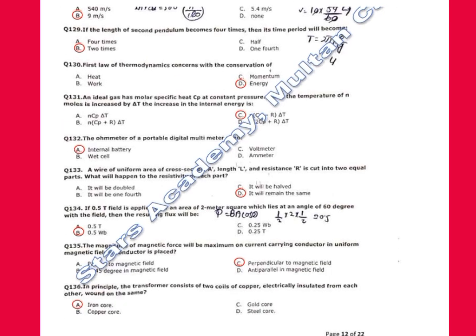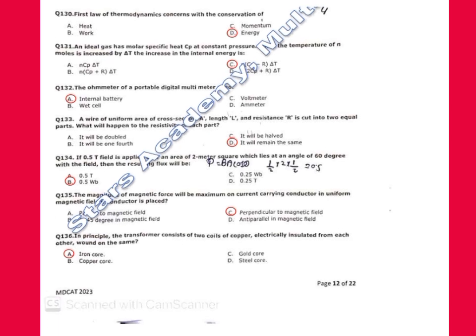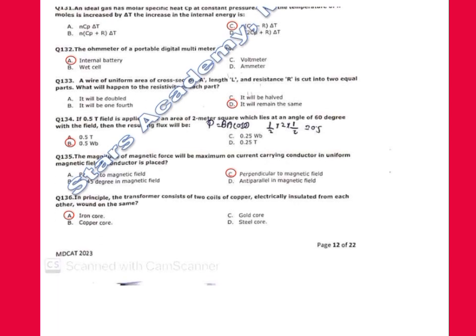132. The ohm meter of a portable digital multimeter has what? Internal battery, weight cell, voltmeter, ammeter. Correct option is internal battery.